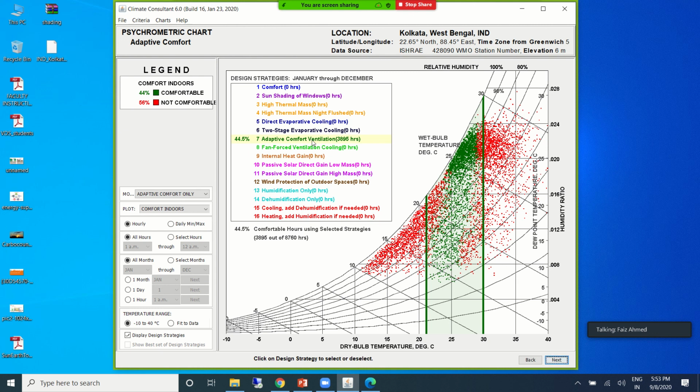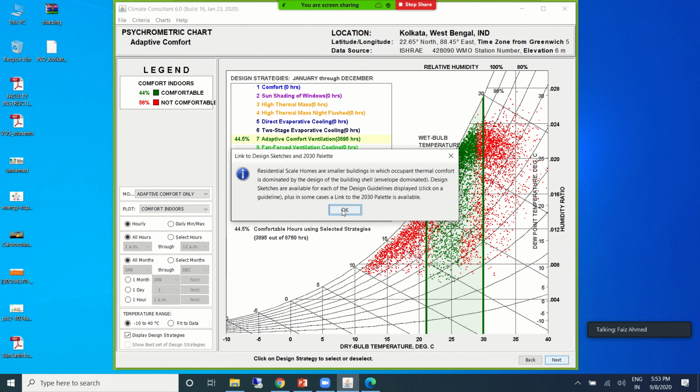Let's say if we open up the window, or use the right clothing, or the right ventilation, then 44% of the time in the entire year we will feel comfortable, and 56% of the time it's not comfortable, and we need appropriate strategies to bring this down further.